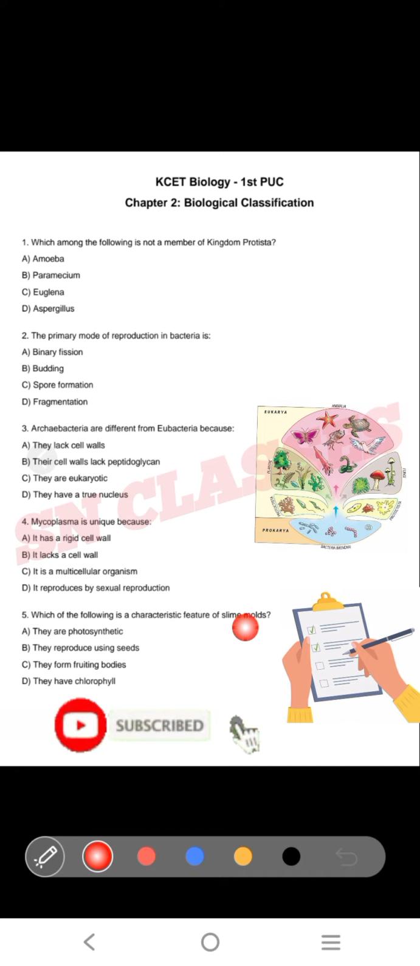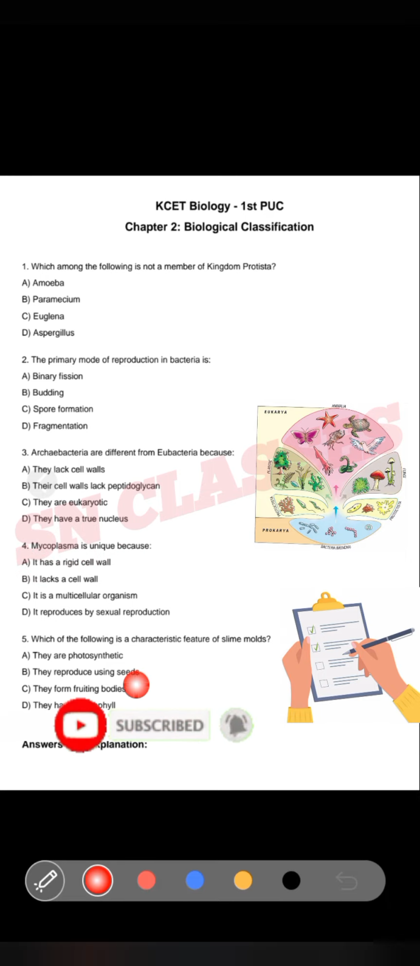Which of the following is a characteristic feature of slime molds? Option A, they are photosynthetic. Option B, they reproduce using seeds. Option C, they form fruiting bodies. Option D, they have chlorophyll. Your answer is option C. They form fruiting bodies. Here, slime molds form fruiting bodies that produce spores for the purpose of reproduction.